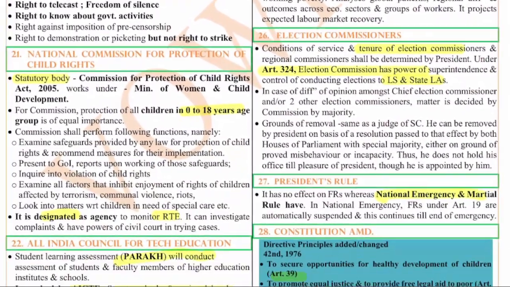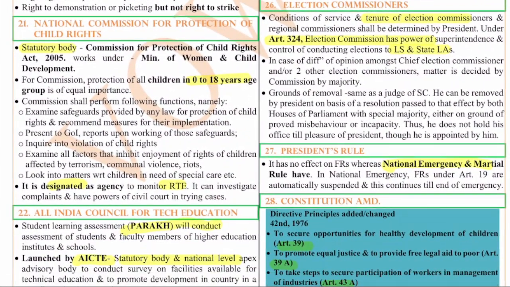So 21st question, it is about the National Commission for Protection of Child Rights. This National Commission for Protection of Child Rights is a statutory body. Remember this is the first important thing. It is a statutory body, and it works under the Ministry of Women and Child Development. These kinds of questions generally come in the exam: which ministry deals with this. So keep a close eye on it.